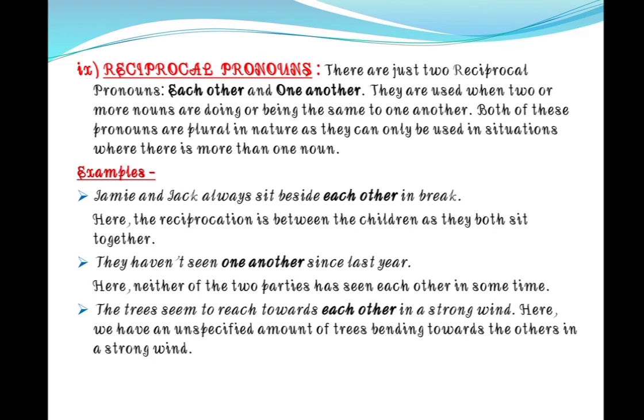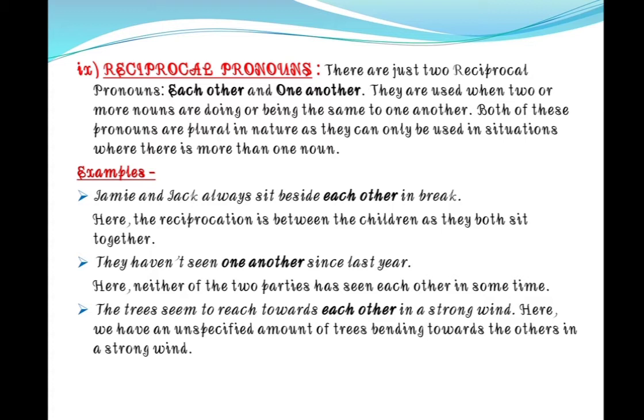Next is reciprocal pronouns. Children, reciprocal pronouns are used to refer to two or more people who can carry out an action at the same time and are affected by its consequences at the same time. And there are just two reciprocal pronouns, each other and one another. They are used when two or more nouns are doing or being the same to one another. Both of these pronouns are plural in nature, as they can only be used in situations where there is more than one noun.